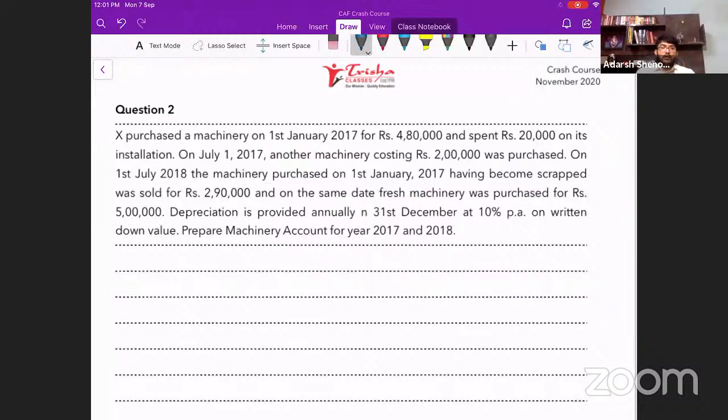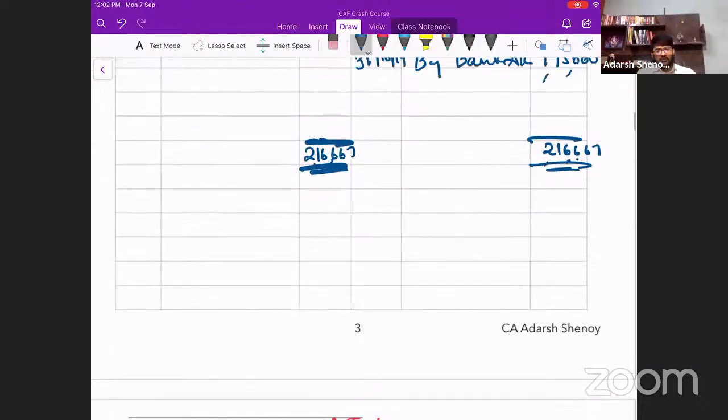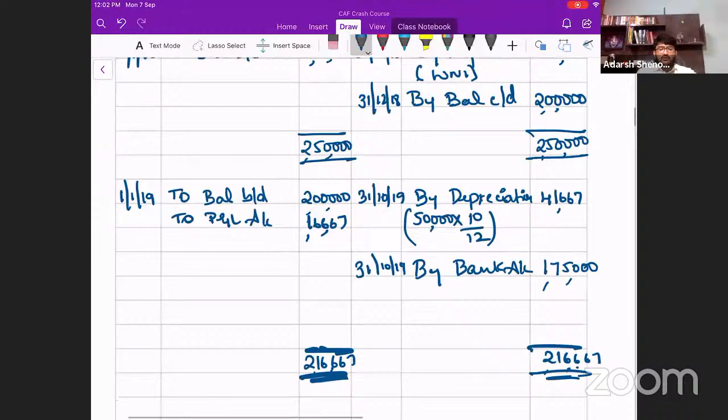Now, written down value method, WDV method. What is this method of WDV? Under written down value method, the depreciation amount every year is calculated on the book value of the asset, or the written down value of the asset. Here, in SLM, the book value calculation was the same every year. But in written down value method, that is not the case.